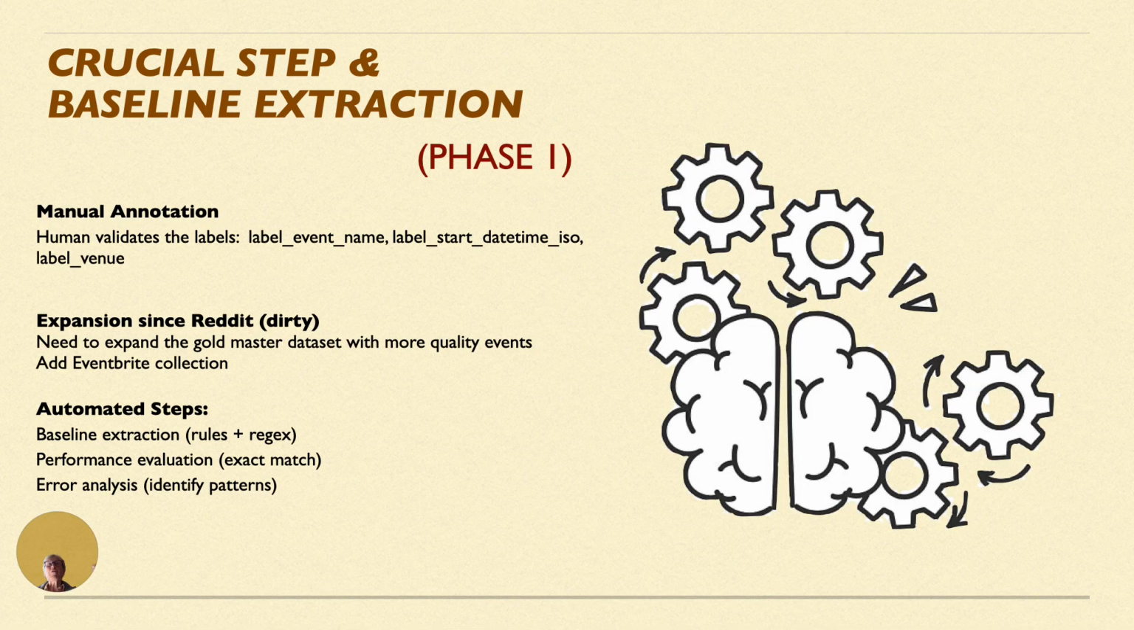Manual annotation was crucial. I, the human, validated the event name, date, time, and venue labels. Since Reddit data is particularly noisy, I expanded the dataset with cleaner, high-quality Eventbrite events. The automated baseline uses rules and regex for extraction, followed by performance evaluation using exact match criteria and error analysis to identify patterns for improvement. This step was very tedious.